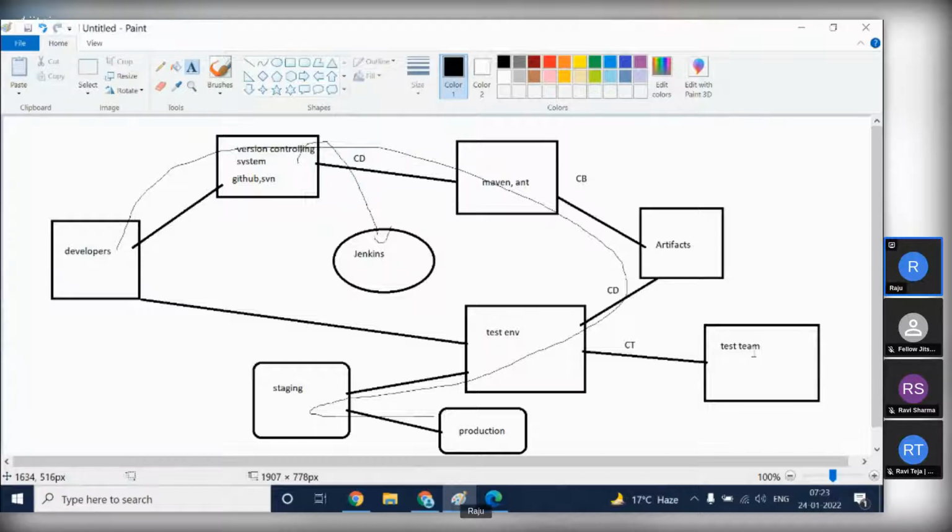The test team will write the automation test scripts, and they will put them in the same GitHub. From this GitHub, it will download the test scripts to the testing environment and trigger those test scripts. Once the script is executed, everything will be executed automatically, right? So the test team will write the test scripts, Jenkins will trigger them, and the test cases will be executed automatically and give results. So it's called continuous testing. Then, if all tests pass, it will move to the staging area, then production. That's what we call CD, continuous delivery.